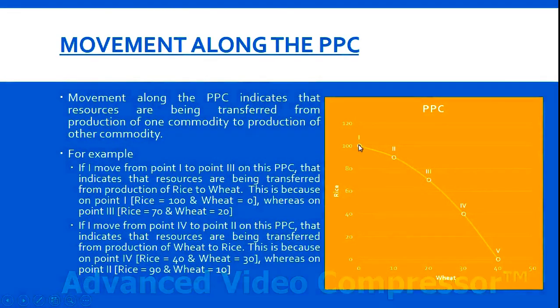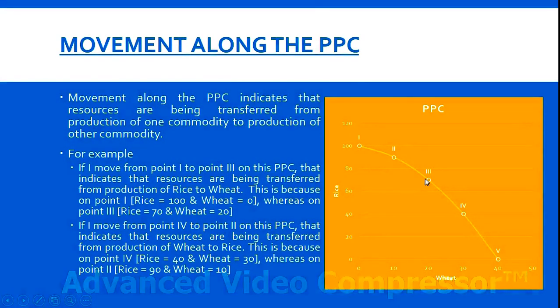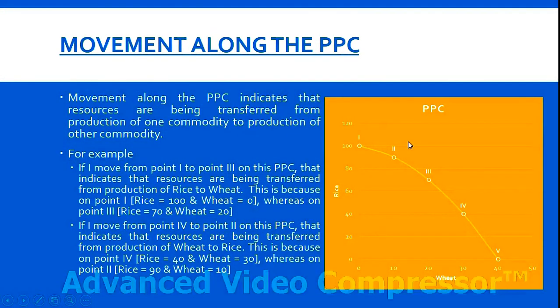On point 1 we are producing 100 units of rice and 0 units of wheat, whereas on point 3 we are producing 70 units of rice and 20 units of wheat. When we move from point 1 to point 3, quantity of wheat increased from 0 to 20 and quantity of rice decreased from 100 to 70. So we can say that we shifted our resources from production of rice to production of wheat.